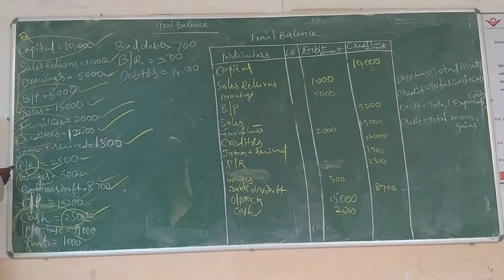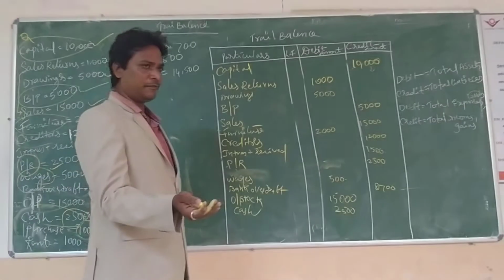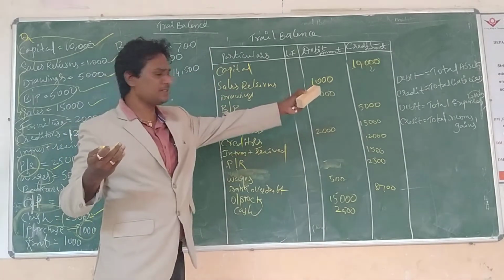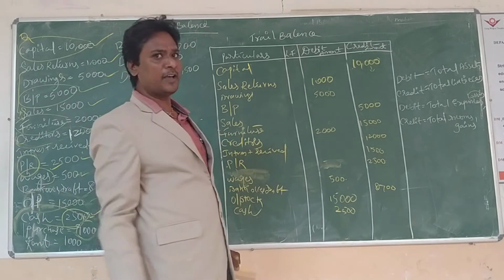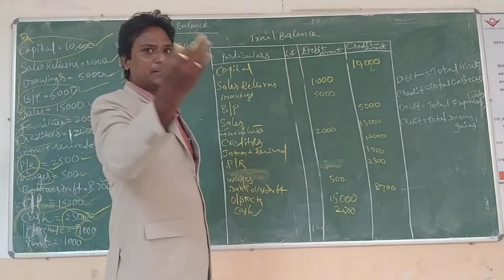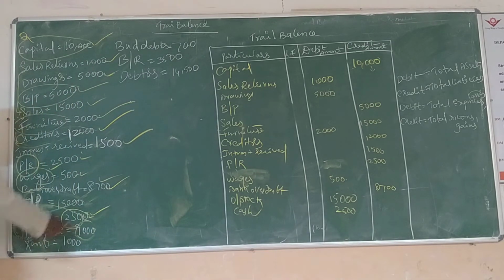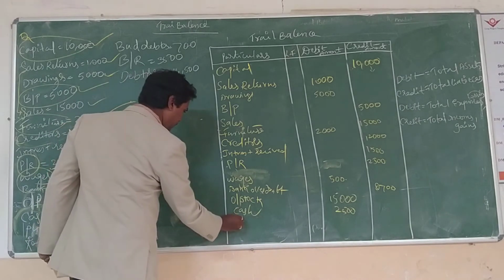Next, purchase. Again we have mentioned purchase return. Purchase means we receive an asset from the other side. We treat it as an asset, because cash goes out and in its place we receive an asset equivalent to the cash. That's why purchase is considered an asset, and all assets go to the debit side.